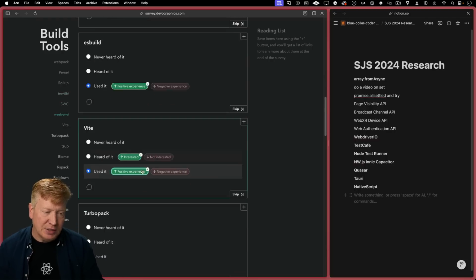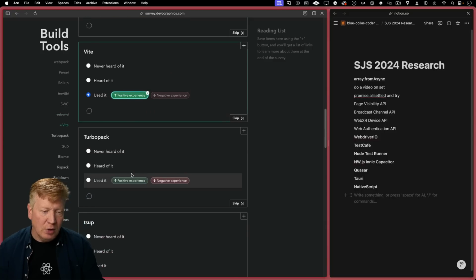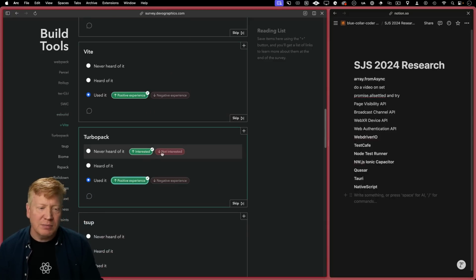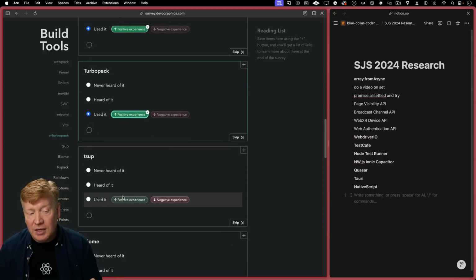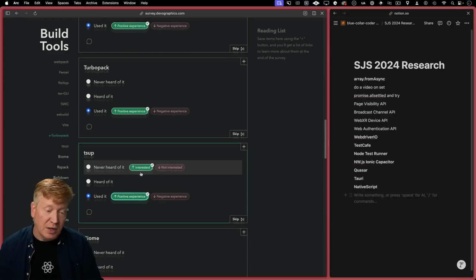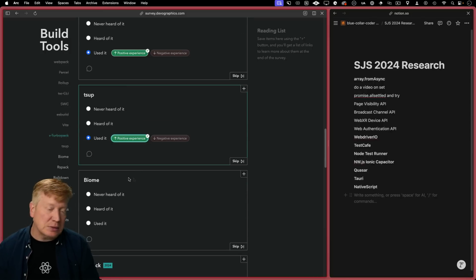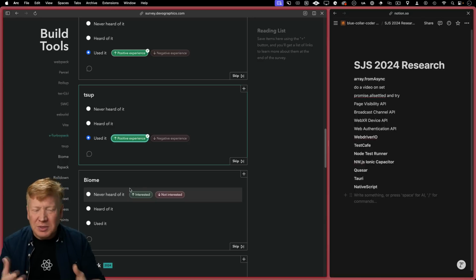Vite. Oh my gosh, yes. Very positive. Turbopack. Used it, and it was positive. Basically now when you do a Next.js 15 build, by default you're getting Turbopack, and now they have 100% test coverage, so that's really good. tsup is a very convenient way of building TS, or doing that compilation from TypeScript to JavaScript. It is very good. I kind of forget to use it though. I think when I use TypeScript, it's generally already part of the environment.